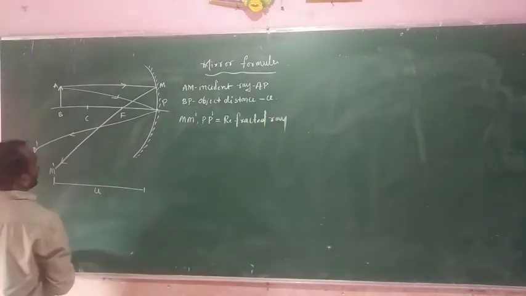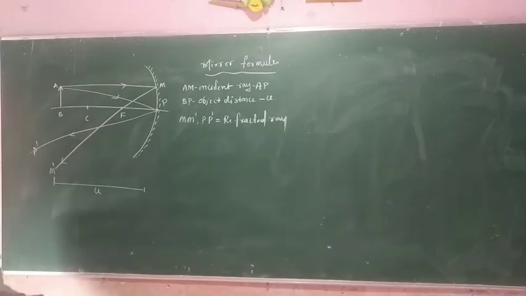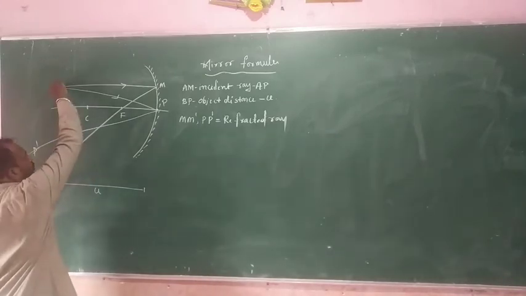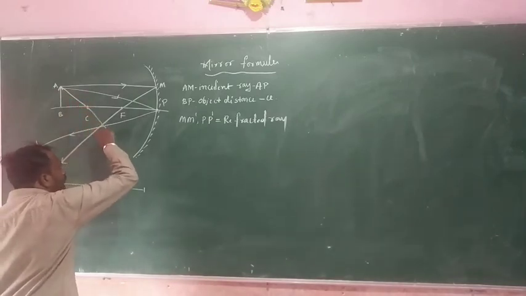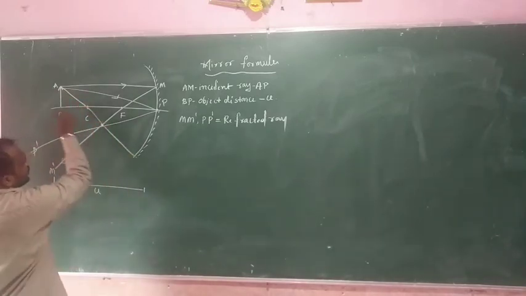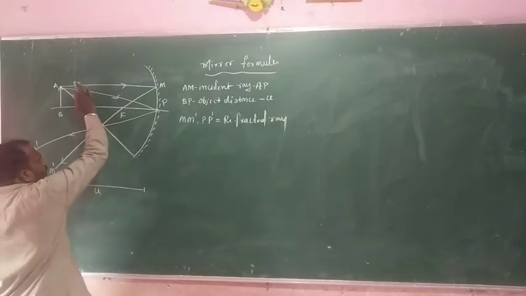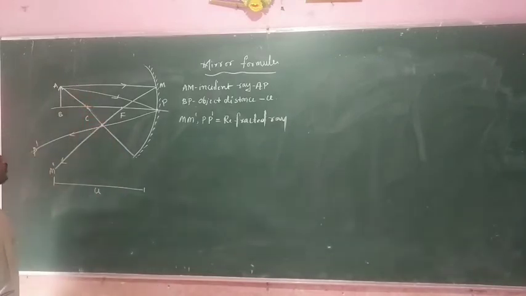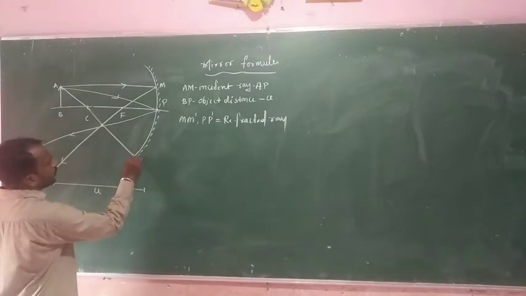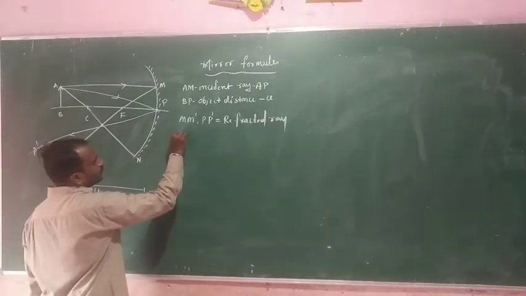And another ray, that one is a normal. We consider this a normal ray. Okay, so this one is a normal, AN.